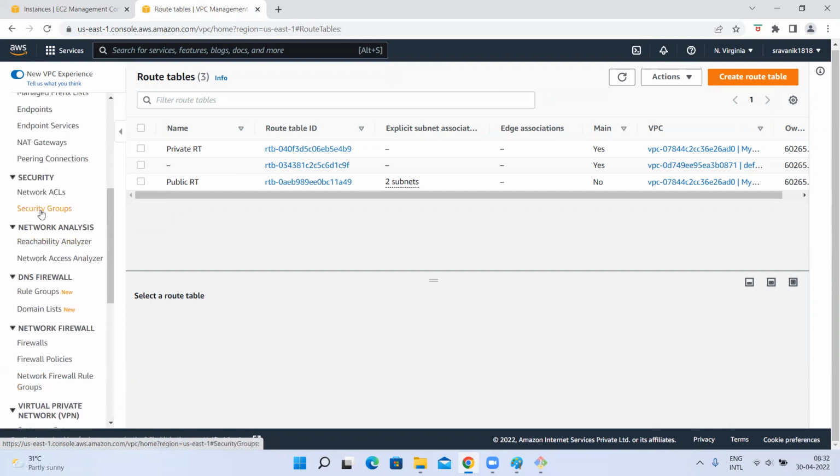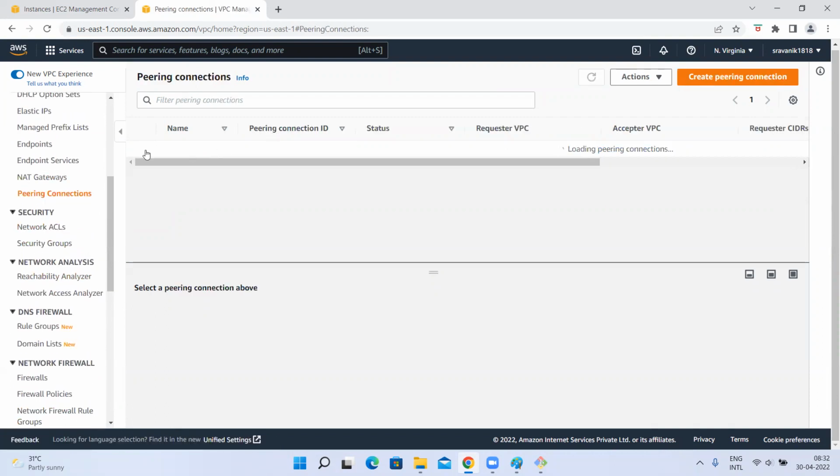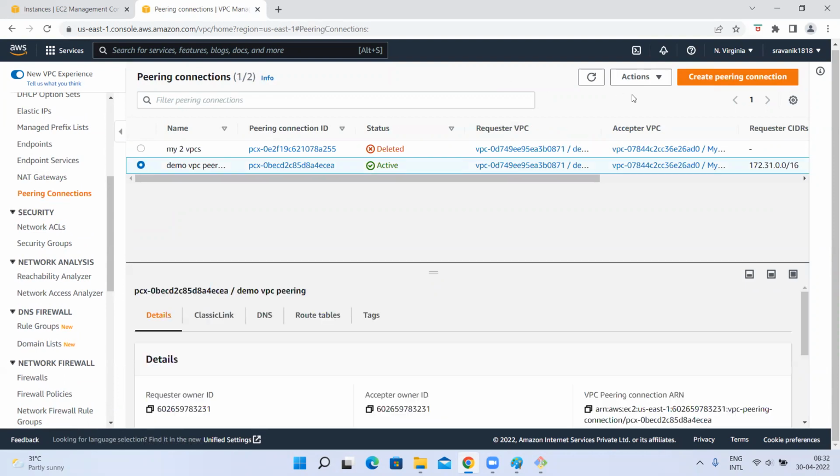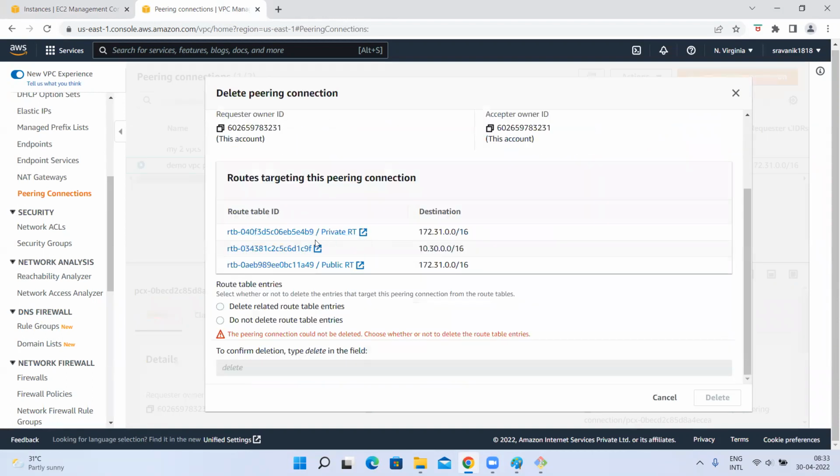So now let's delete this. I'm going to delete the peering connection. First, delete the peering connection. It is asking whether, while deleting the peering connection, to delete the related route table entries.